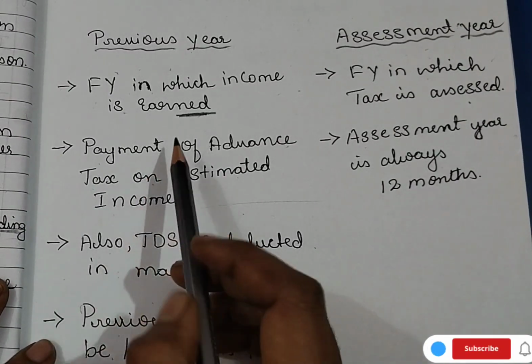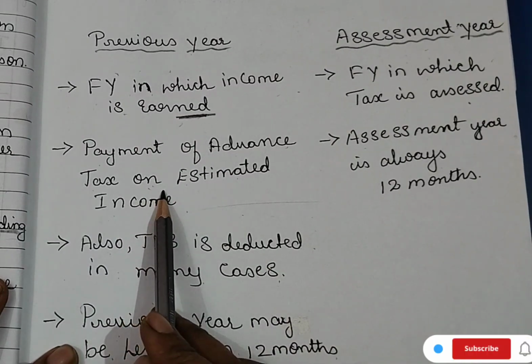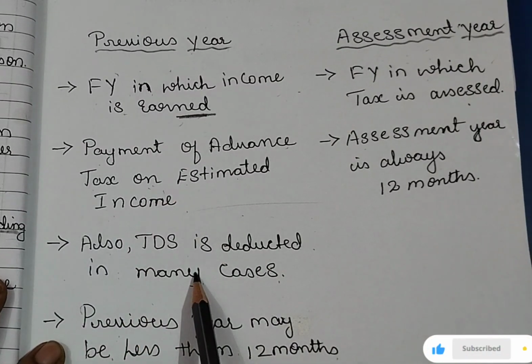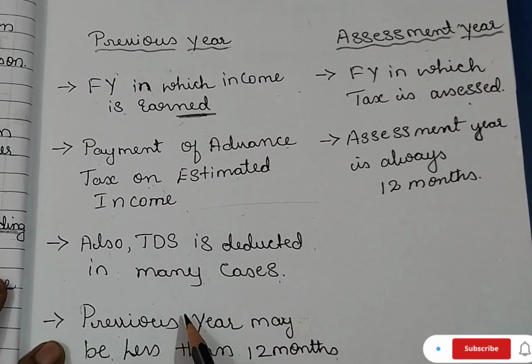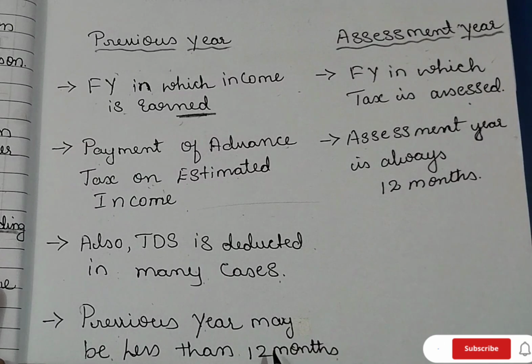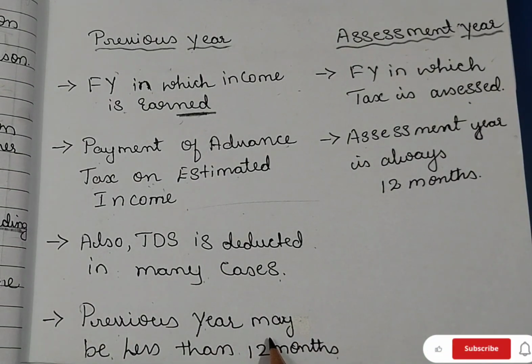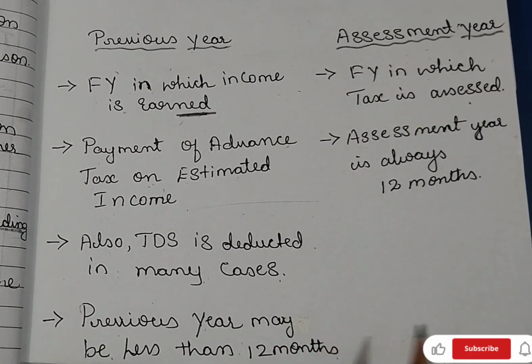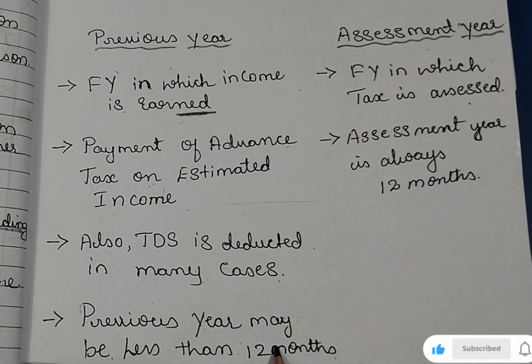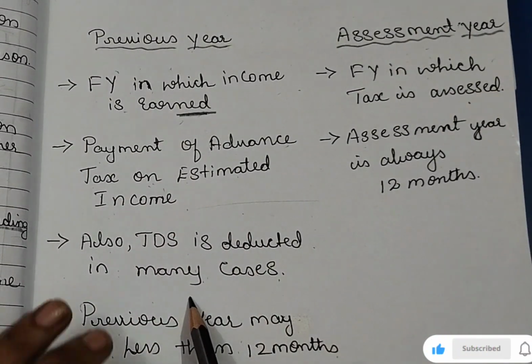In which you already earned your income, you made your advance tax, and also you have deducted your TDS, and because of reasons you have not been able to continue your business, discontinued business in the previous year itself, or you are leaving the country for job purpose or employment purpose, right? So then these are all coming under the previous year.